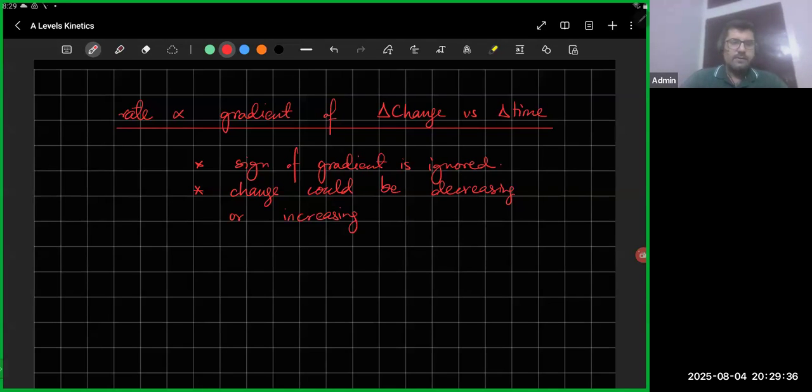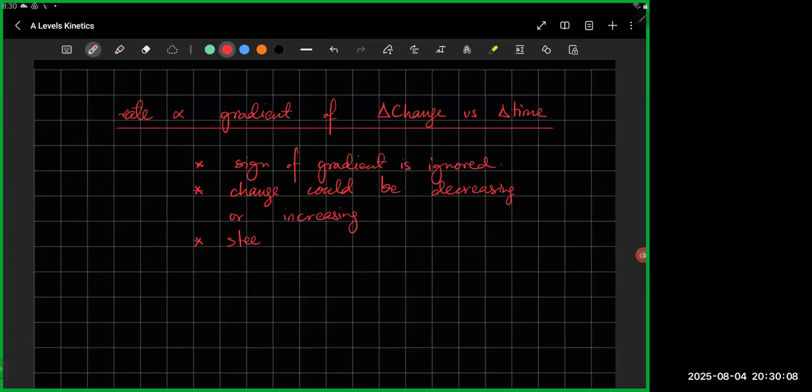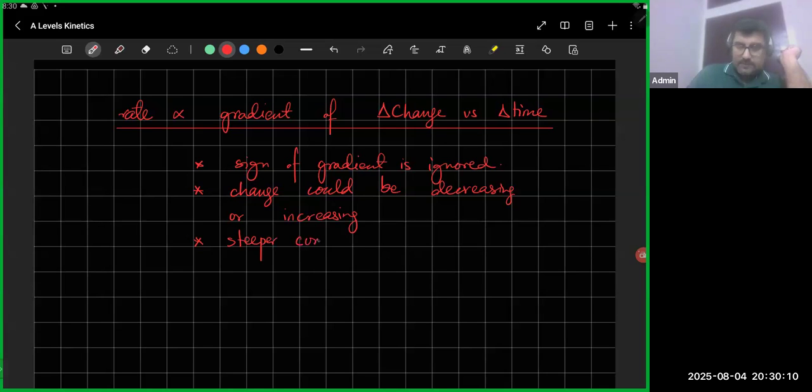There's this one second. Okay, is this clear to everyone? Yes. Also add this: a steeper curve means a faster reaction.